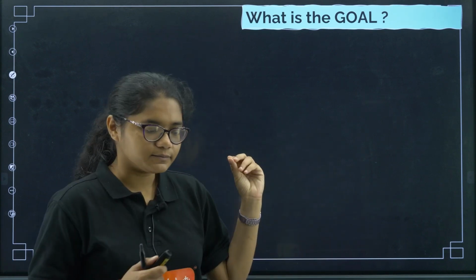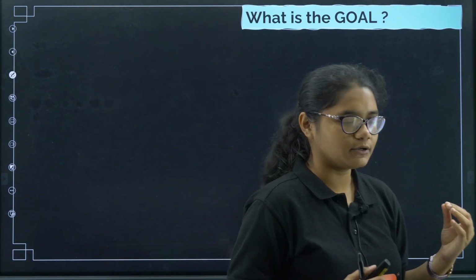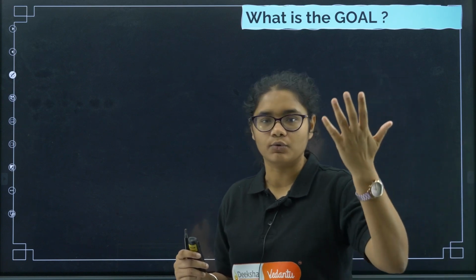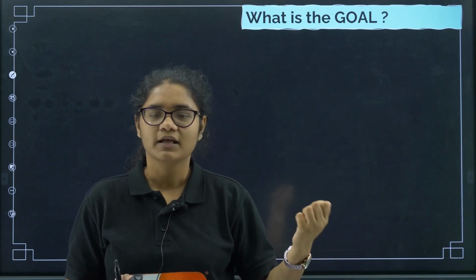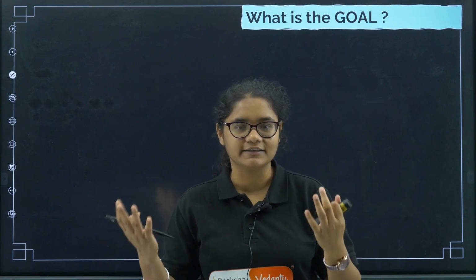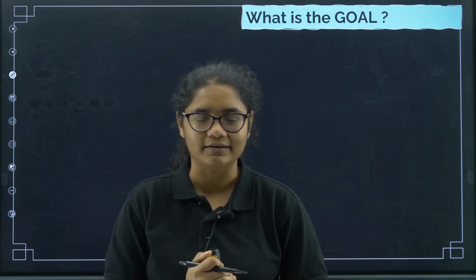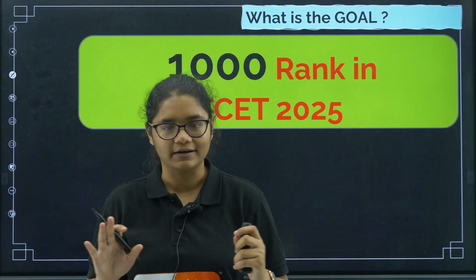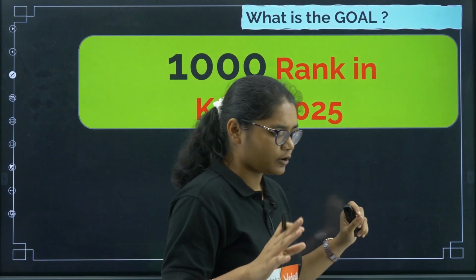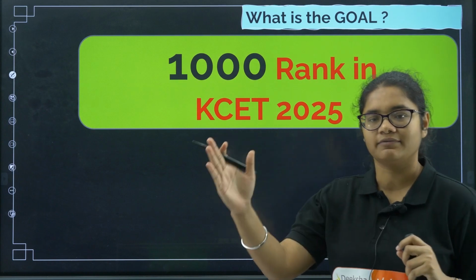It is always advisable to have a very high goal, so that if we work for that high goal, we will reach somewhere below it, right? If you aim at the sky, you will reach the moon, we have a quote like that. So I want all the students to target a top 1000 rank. Whether it is possible or not, we don't know, but our target should be very high.